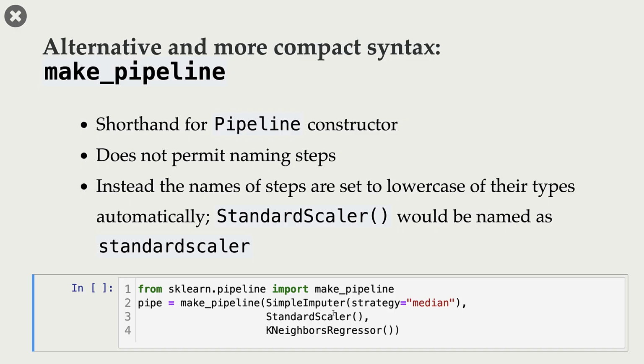So if you want to refer to these steps later on, we can refer to them using the lowercase of their types. So that's about make_pipeline, and we will be mostly using this make_pipeline syntax just because it's compact and easy to use. So I'm creating this pipeline, and I'm calling it pipe.